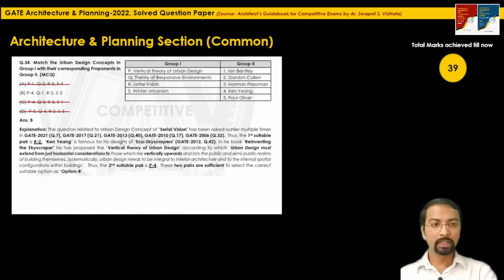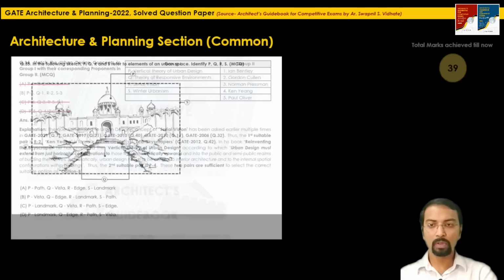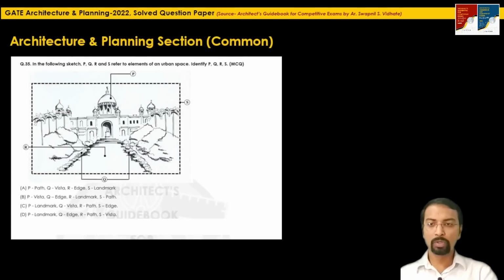Again, a 2 mark question. Total marks we have achieved till now, by adding these 2 marks, will be 39 marks. The next question, question 35: in the following sketch P, Q, R and S refer to elements of an urban space. Identify P, Q, R and S.